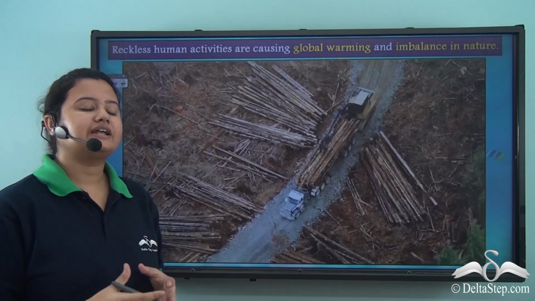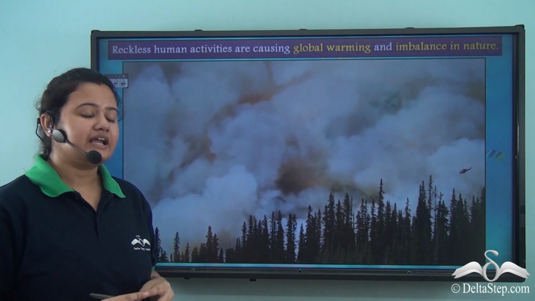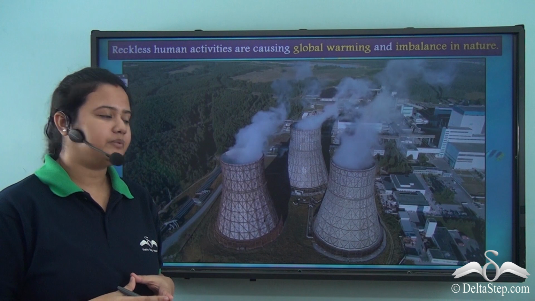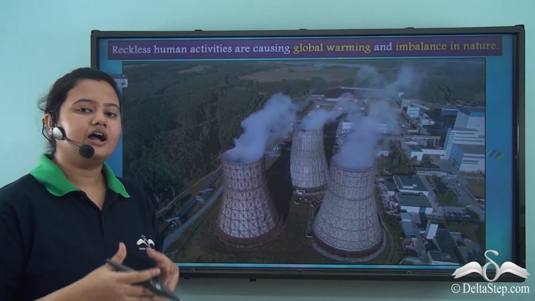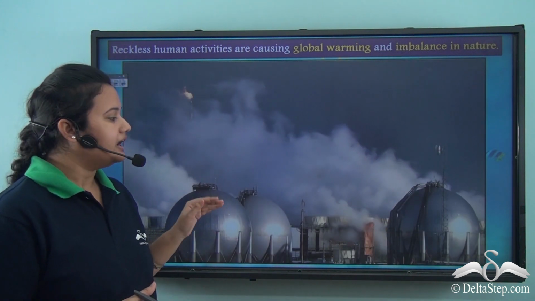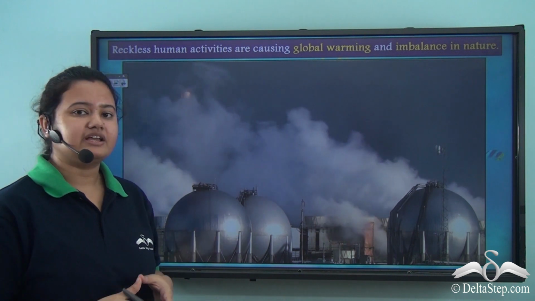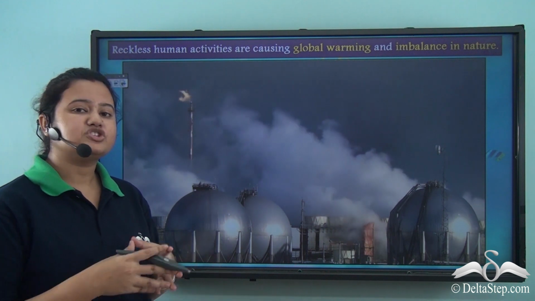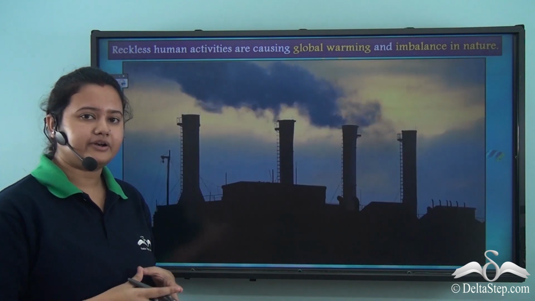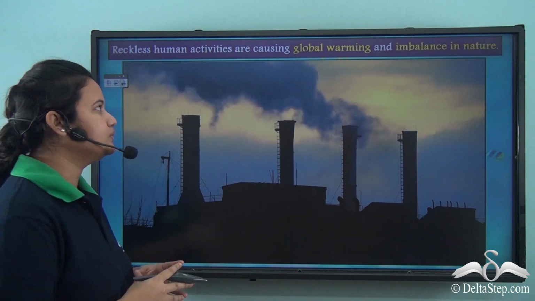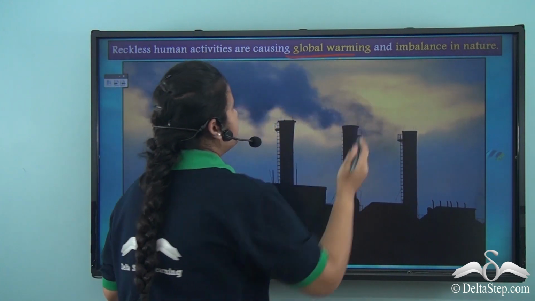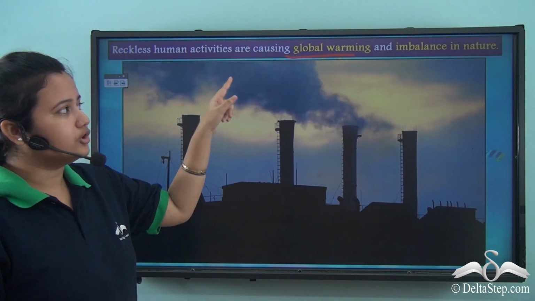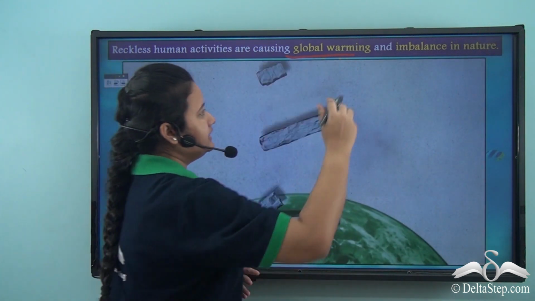Also, other reckless human activities like littering of natural resources like soil and water with garbage and waste is also harming the environment. Again, industries and vehicles release lots of toxic gases into the atmosphere, which increases the percentage of carbon dioxide in air and eventually leads to global warming. So here we find that reckless human activities are causing global warming and imbalance in nature.